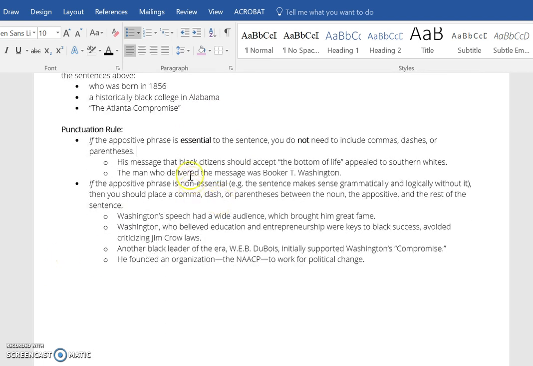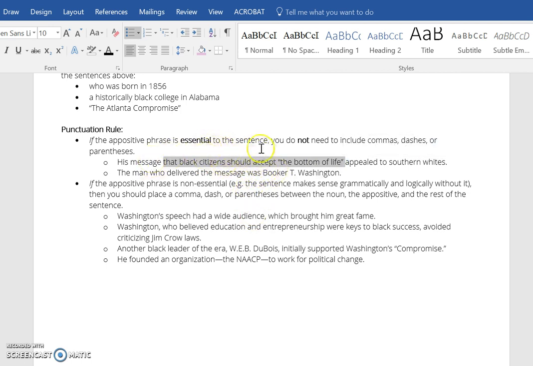Looking down here at these examples, in this first one, his message that black citizens should accept the bottom of life appealed to Southern whites. The appositive phrase is right here. This is giving us more information about what his message is.